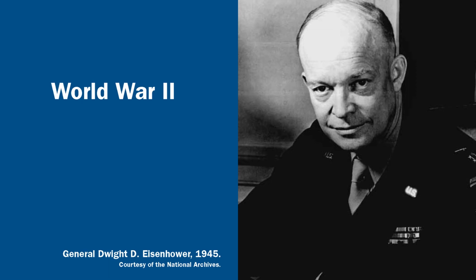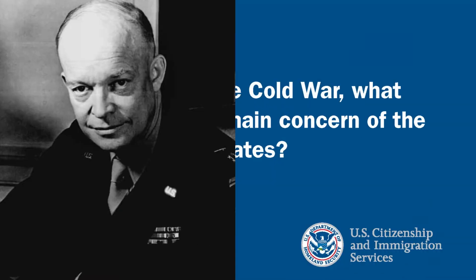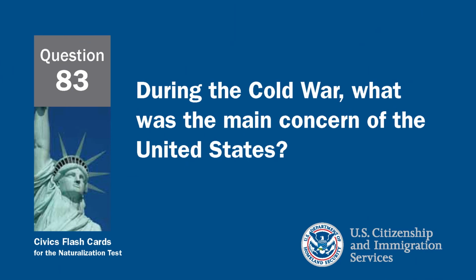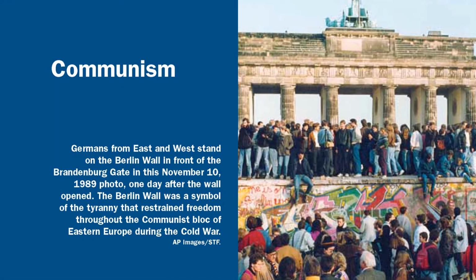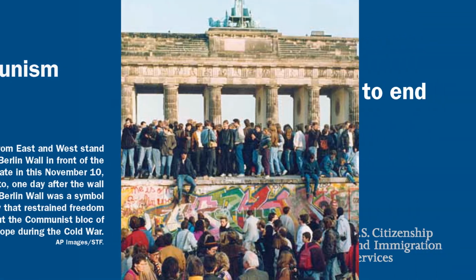During the Cold War, what was the main concern of the United States? The main concern for the United States during the Cold War was communism. What movement tried to end racial discrimination?